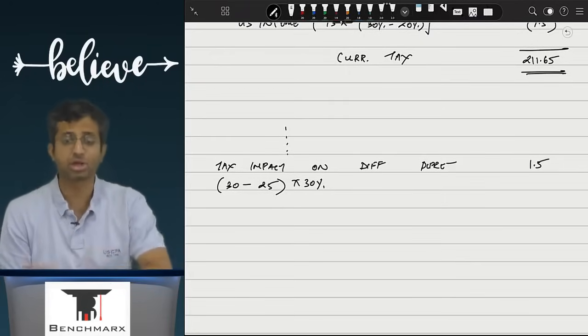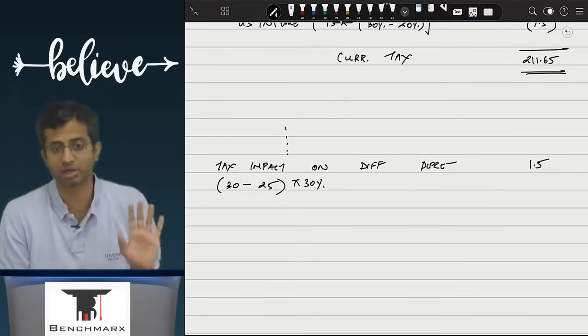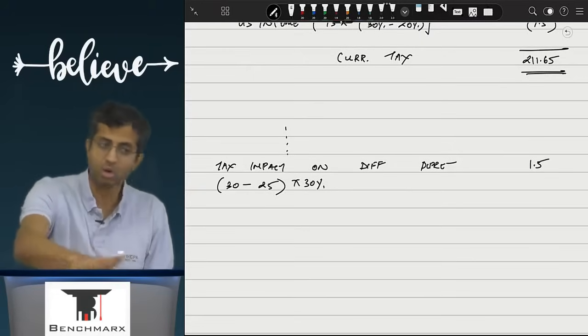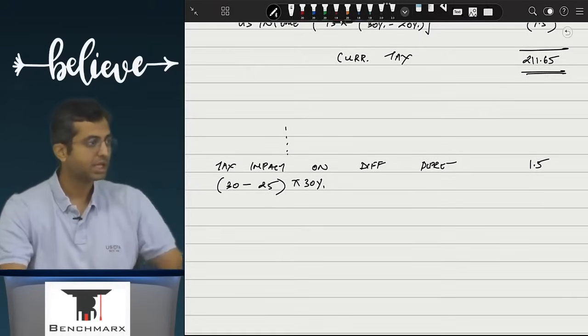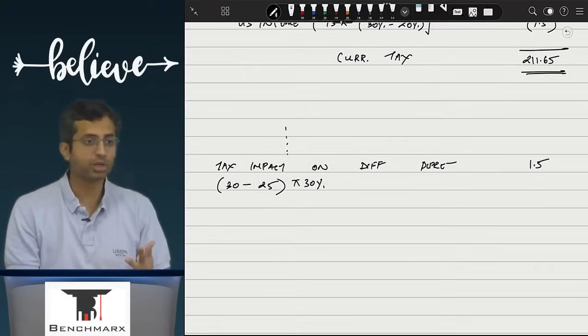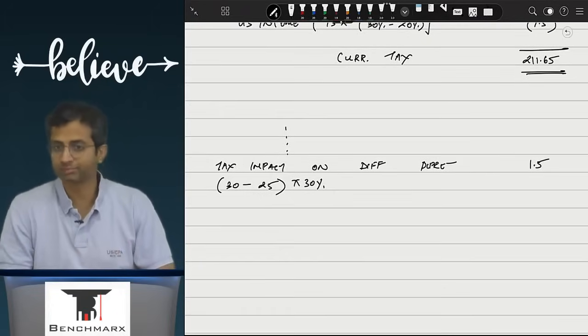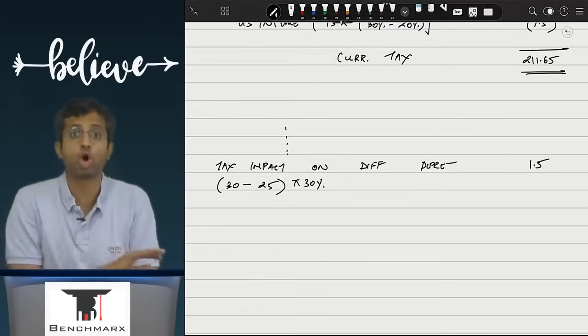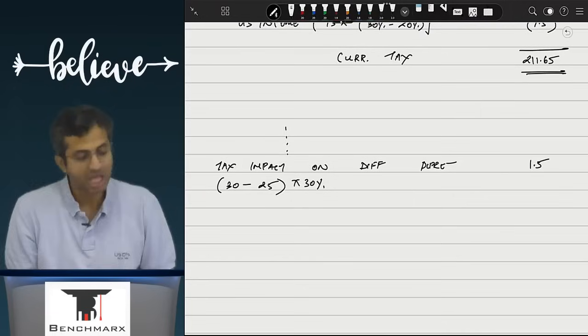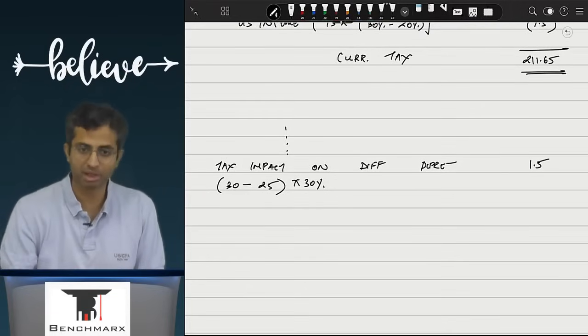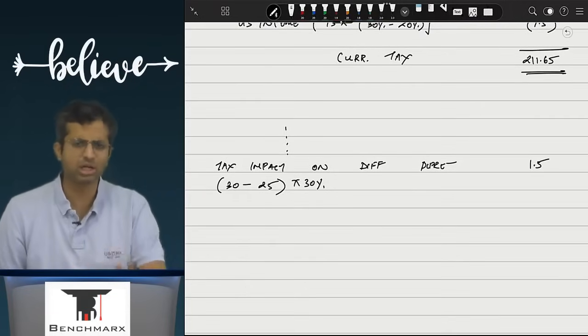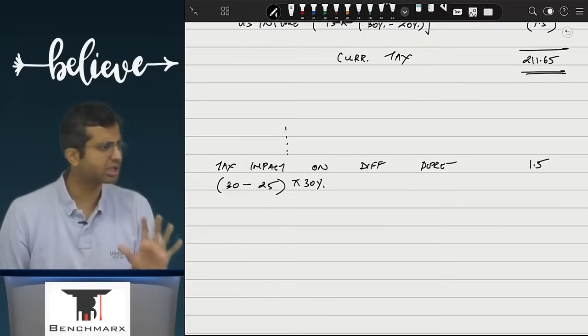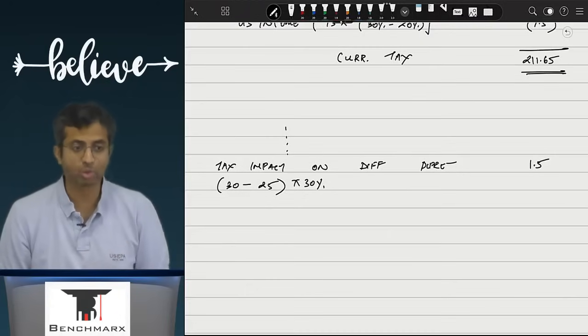Further depreciation, among everything else, is a temporary difference. Everything else, as you read above, was other than temporary. The penalties, impairment of goodwill, weighted deduction, capital gains, dividend being exempt, all of these are other than temporary differences. But depreciation is very much a temporary difference, and because of that, we will undoubtedly create a deferred tax. Sir, what will that result into?